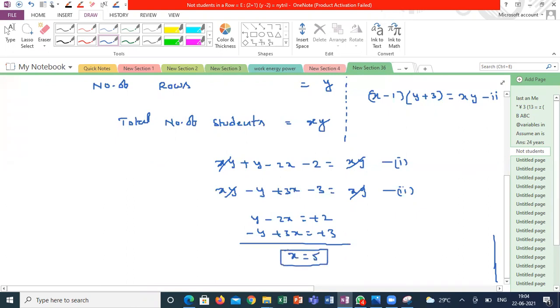X represents the number of students in a row. If I substitute the X value in any one equation, Y minus 10 is equal to 2, so Y is equal to 12.